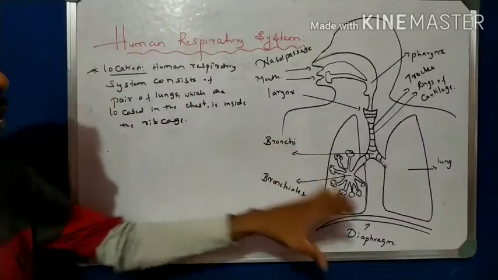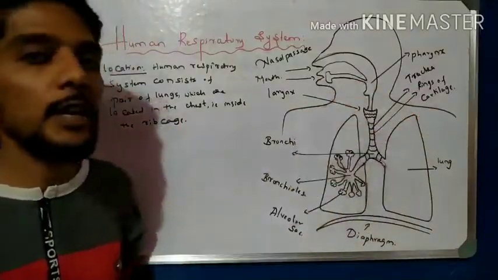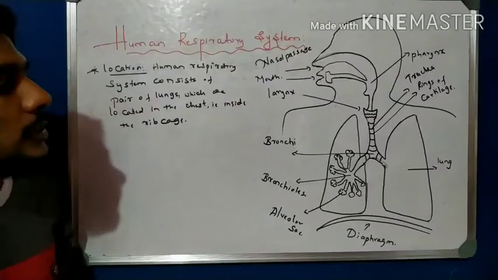So that is the position of the human respiratory system: the lungs are present in the chest, in the rib cage, right? So this is the position.